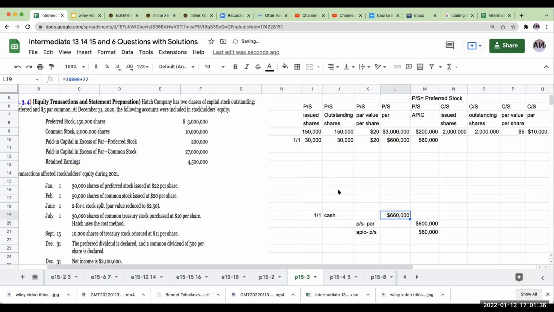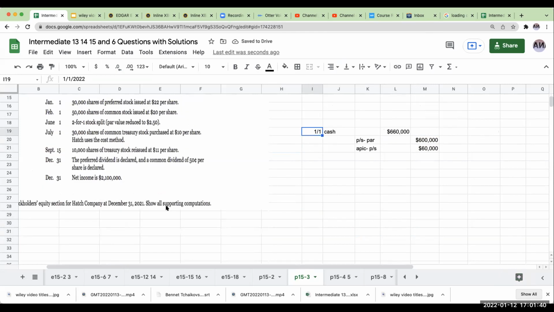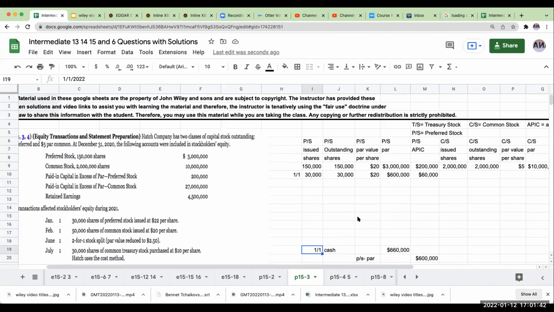I'm doing the share adjustments because that's something I'm going to have to deal with later, since I'm being asked to prepare the stockholders' equity section. So on 2/1, what I'm doing here is issuing 50,000 shares at $20 per share.